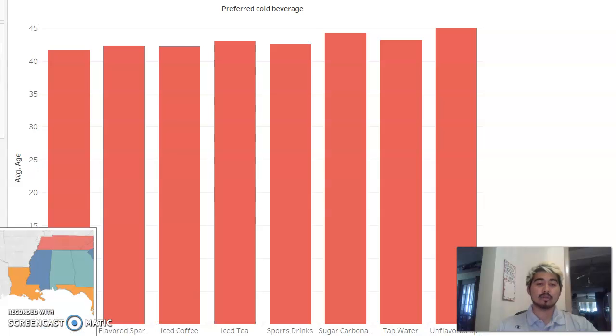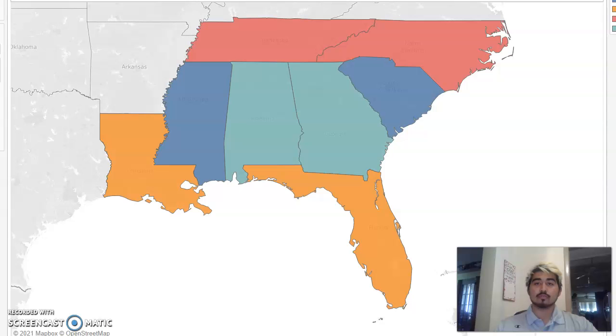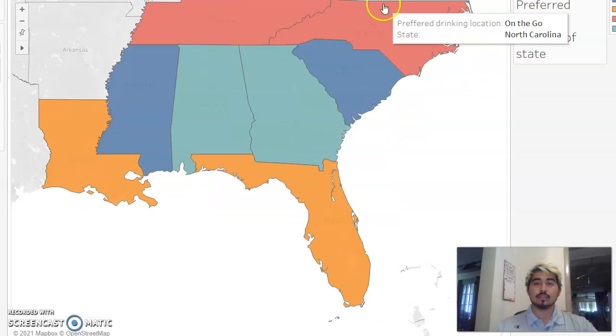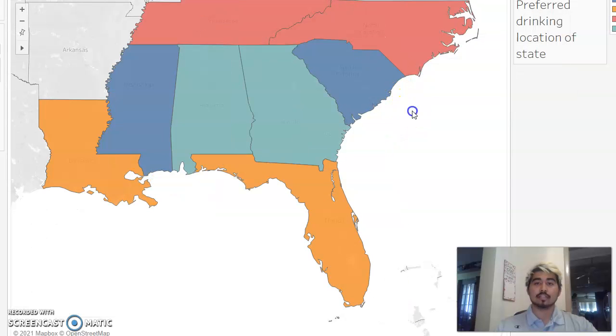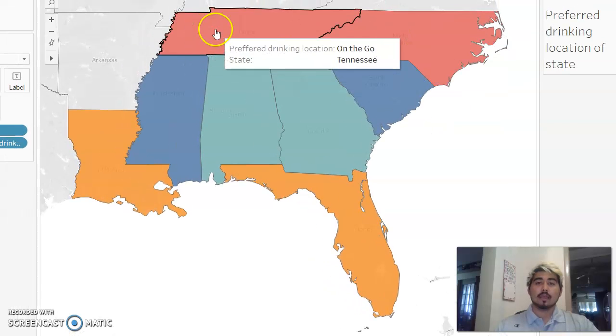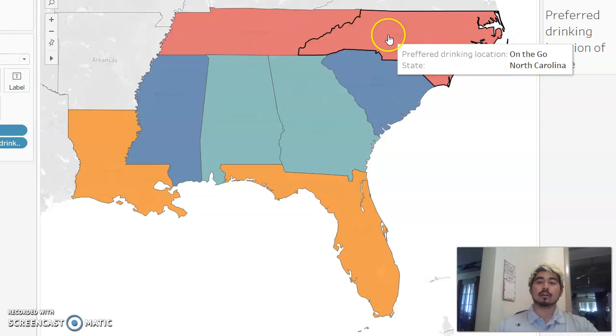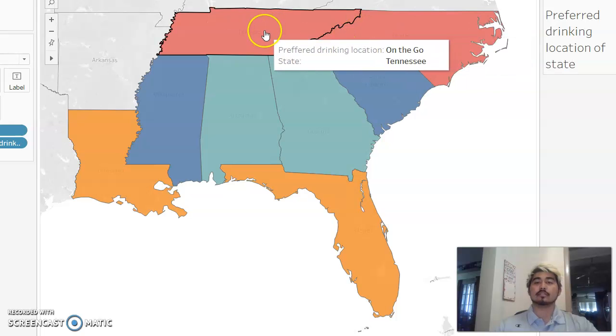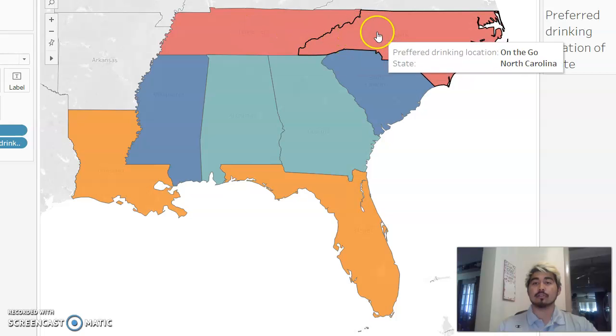Let's go to my second visual. My second visual was a map that showed the preferred drinking location of each state. This red color represents on the go, as in people prefer drinking on the go in these states, Tennessee and North Carolina.